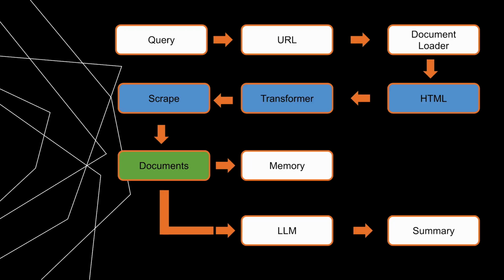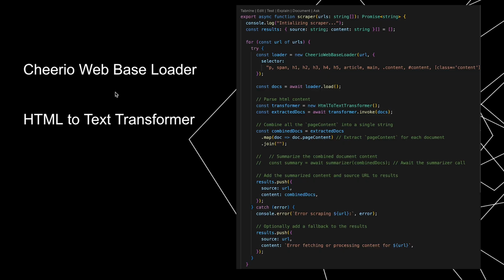The way this works is Sarah inputs her question with a link. We extract the link and visit the URL using Cheerio web-based loader, parse the HTML, and feed it to an LLM to summarize as one of its tasks. For the scraper method, I use LangChain to streamline the process.